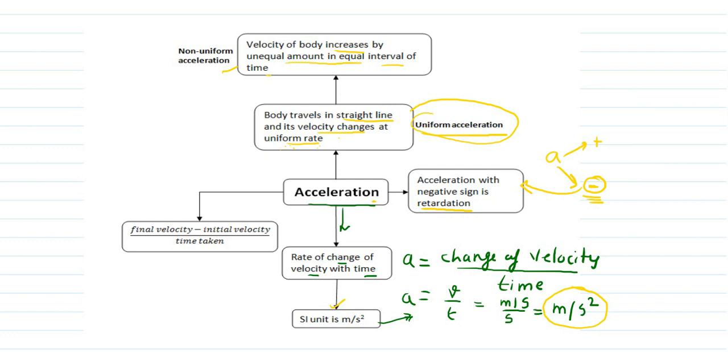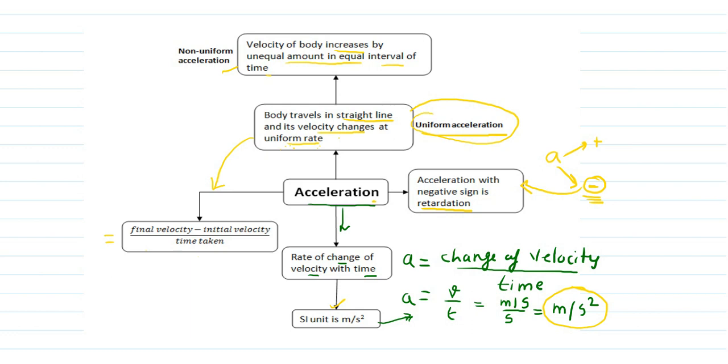Okay, uniform acceleration is very important, students, because on the basis of uniform acceleration, three equations of motion are derived. In our day-to-day life, we are moving with a non-uniform acceleration. Non-uniform acceleration is much harder to solve or find out.